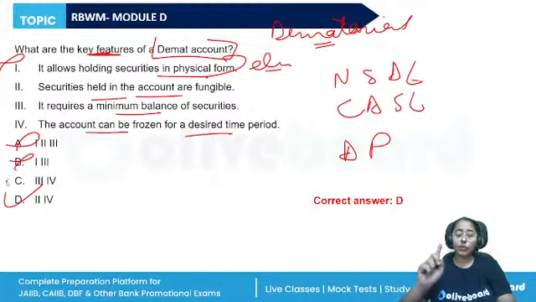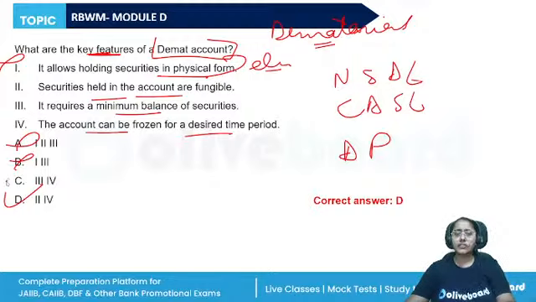So services: opening a demat account, dematerialization, rematerialization into the physical form again, maintaining records of holdings in the electronic form, settlement of trades, facilitating transfers of securities. These are fungible, they can be transferred. All right. Freezing of demat accounts for debits, credits, or both is also available.